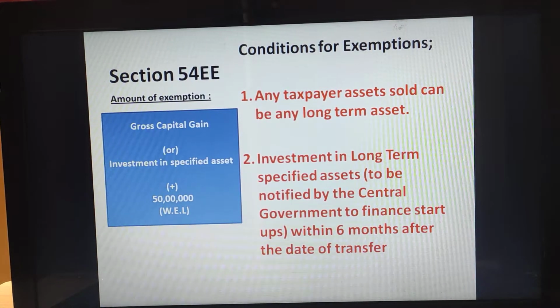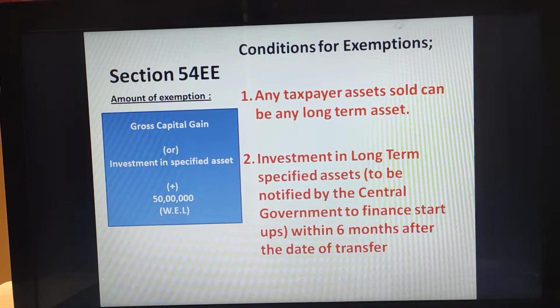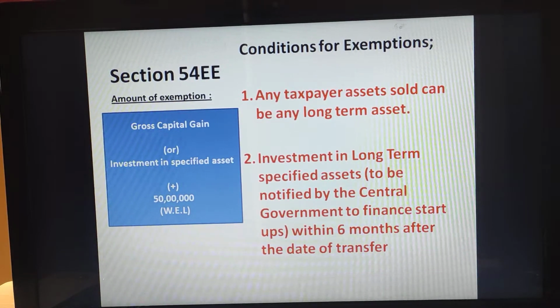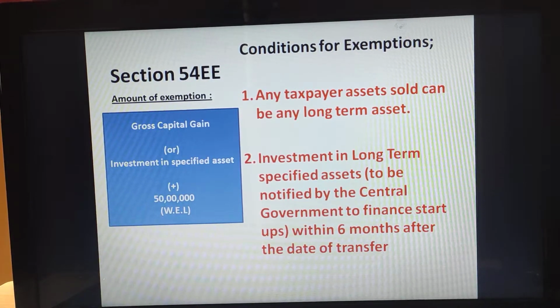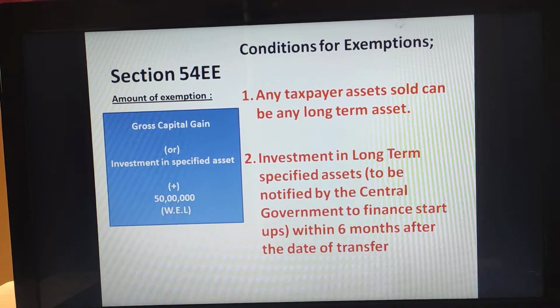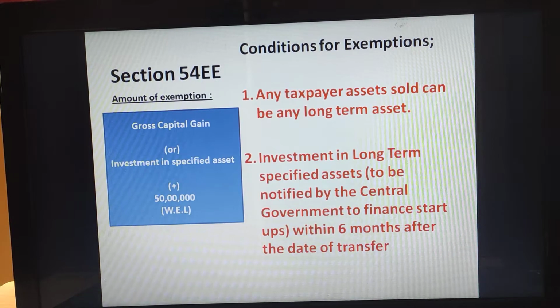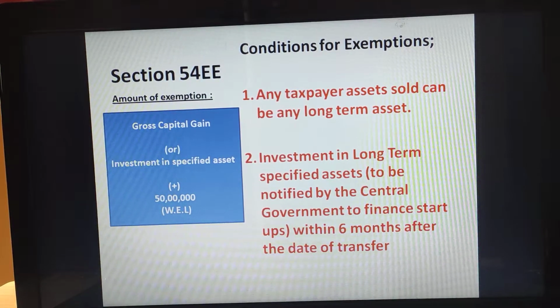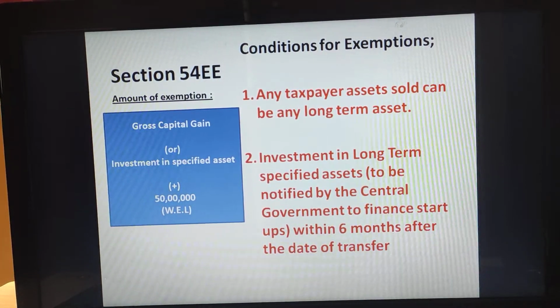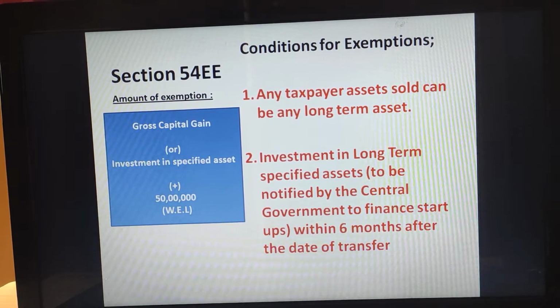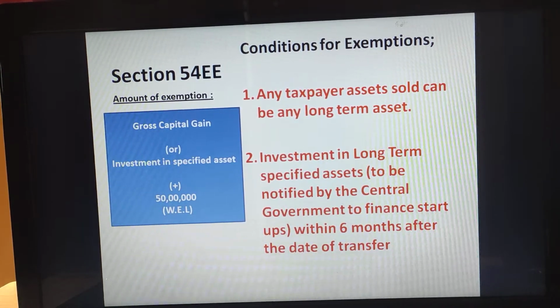What is the type of asset that needs to be sold? It should be any long-term capital asset. And where should this amount be invested? It should be invested in long-term specified assets notified by the central government to finance startups. This should be invested within 6 months after the date of selling that particular asset.